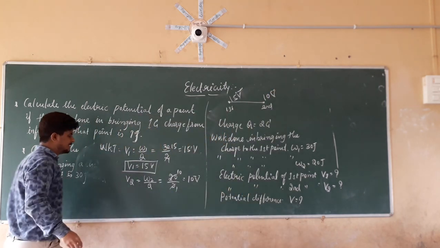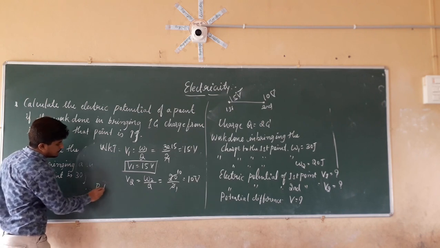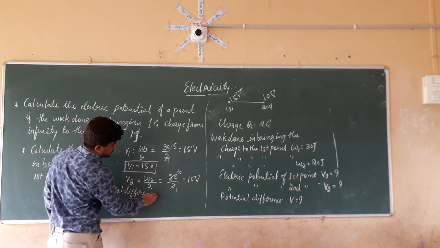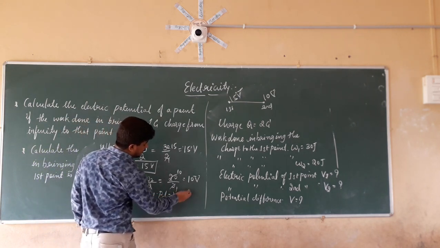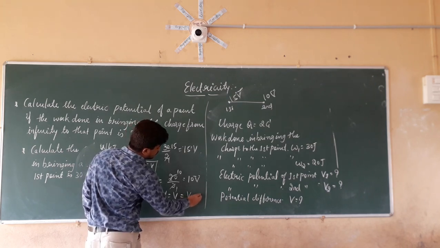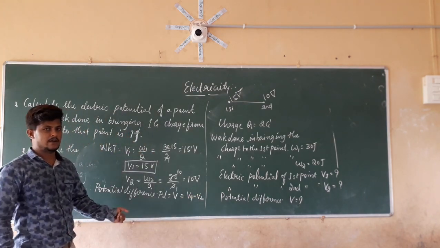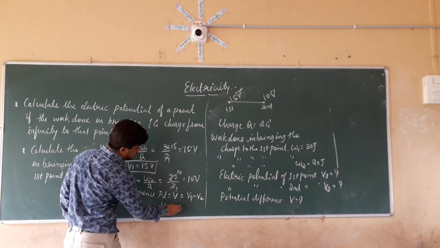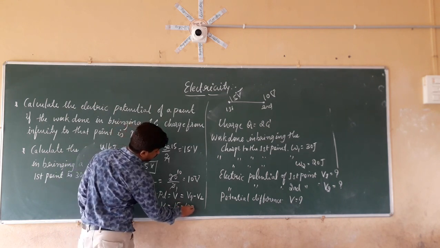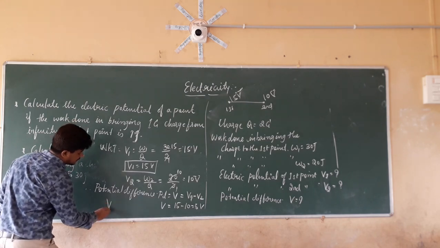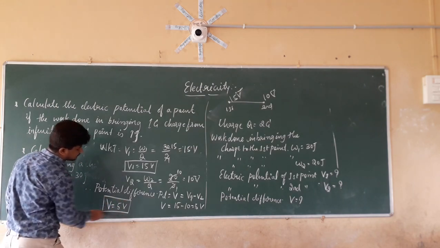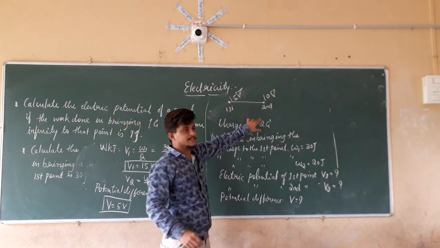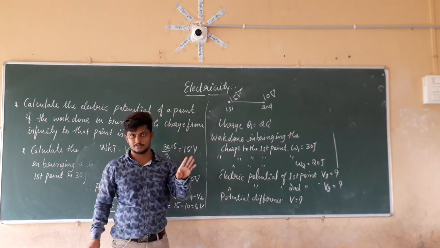So what is the potential difference here? Therefore, the potential difference PD, that is V, is equal to V1 minus V2. Whichever is the higher value, we subtract the lower value from it, so that we get the potential difference. So V is equal to 15 minus 10, which is 5 volts. So the answer for this question is 5 volts. The potential difference between these 2 points is equal to 5 volts.